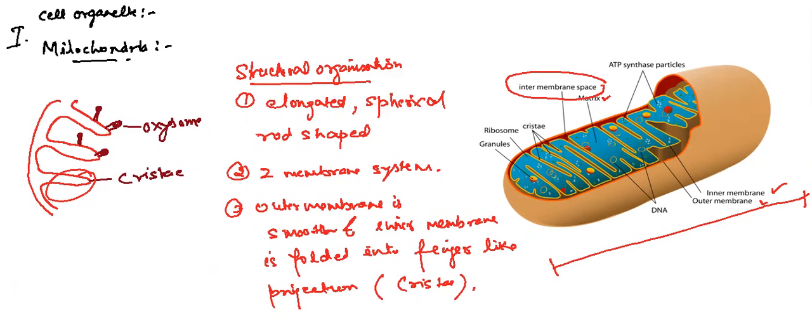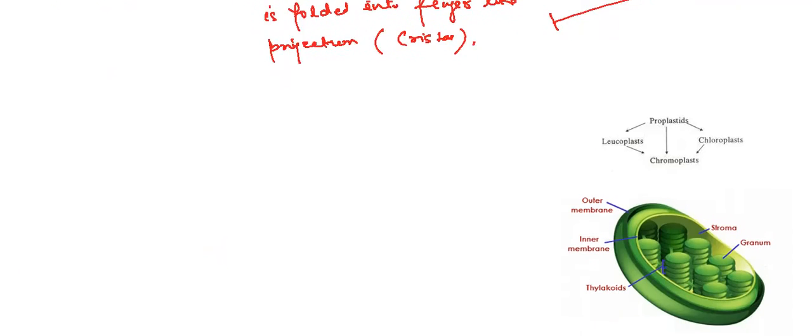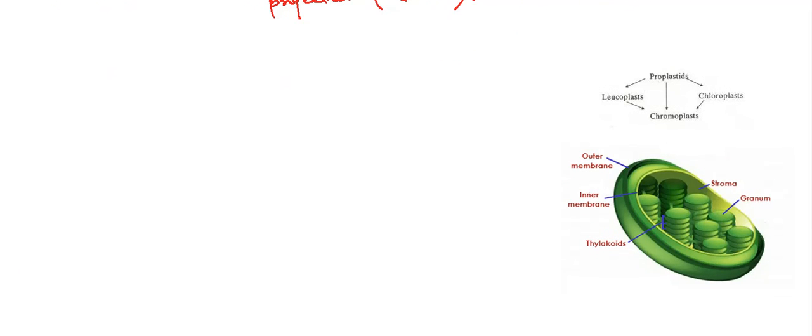Okay, so the next cell organelle which we are going to see here is the chloroplast. Also we can say plastids. Plastid is a green organelle.